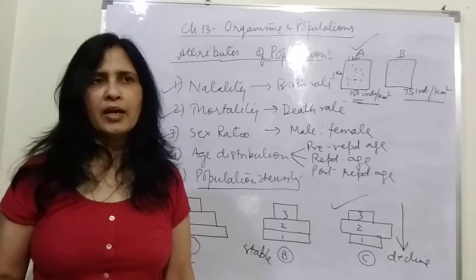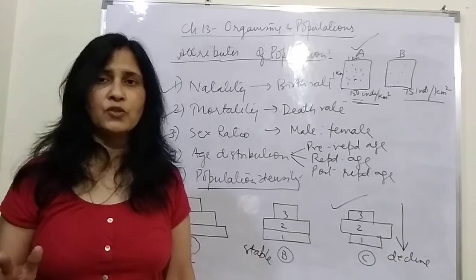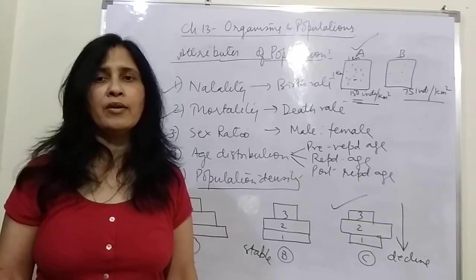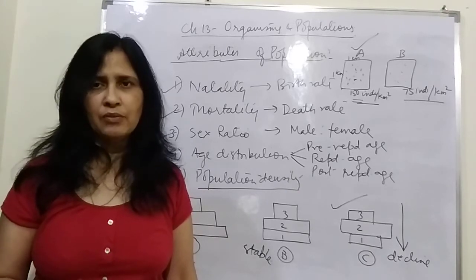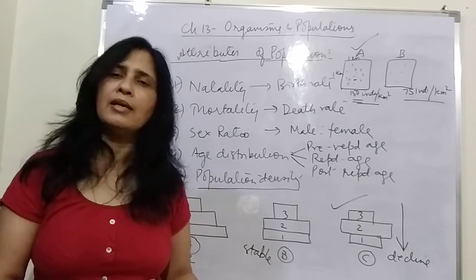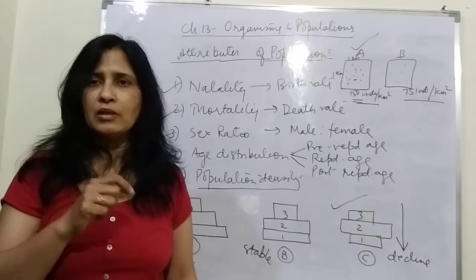Then they go to another area and find that the number of fish they caught by the same method was 50. So we can relate that the population density of fishes in area B is more than that of A. So that is the relative density, where we try to find out the relationship between the density of two different areas without actually calculating the number.